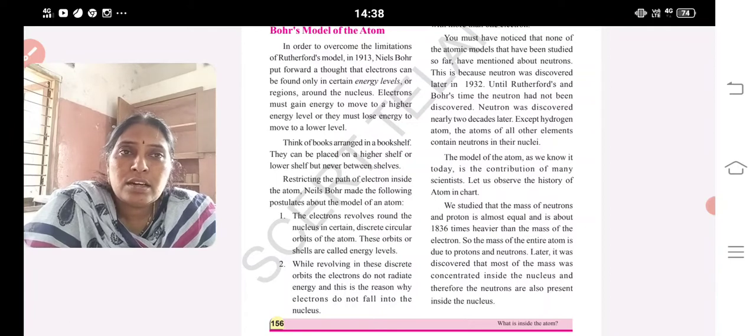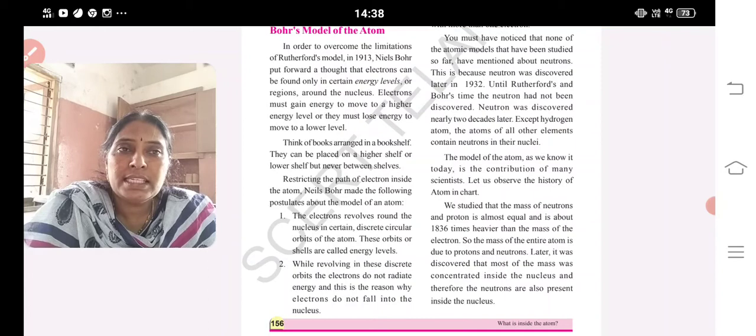The electron revolves around the nucleus in certain discrete circular orbits of the atom. These orbits or shells are called energy levels. Electrons revolve round the nucleus in which orbits? In circular orbits. As long as the electron revolves, energy is neither created nor destroyed.